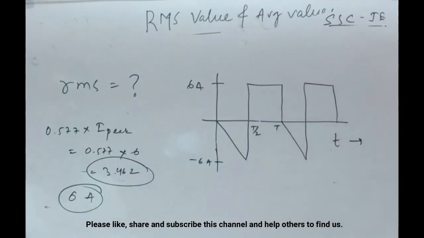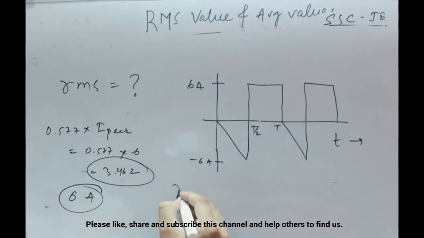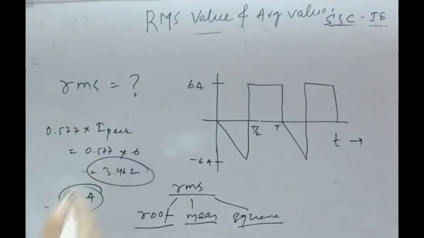So for the whole period, how will you find RMS? Just use your common sense. If you know the meaning of RMS, then you find it very easily. So what is the meaning of RMS? RMS means root mean square. Just square those values, then find the mean and then take the root. So we'll do the same here.